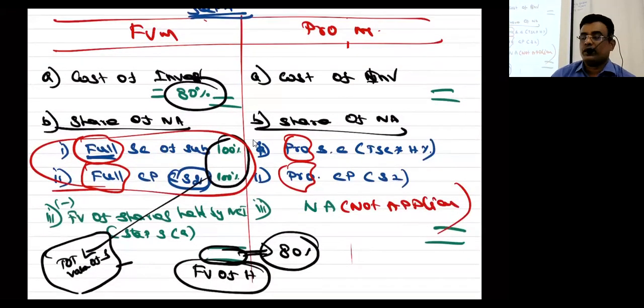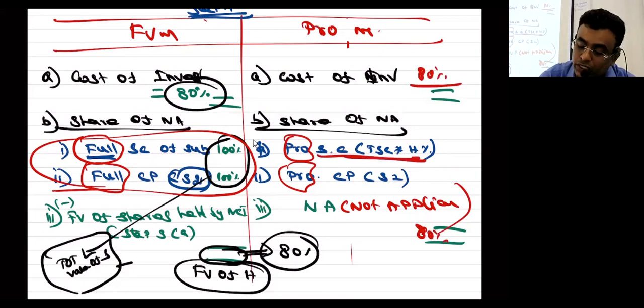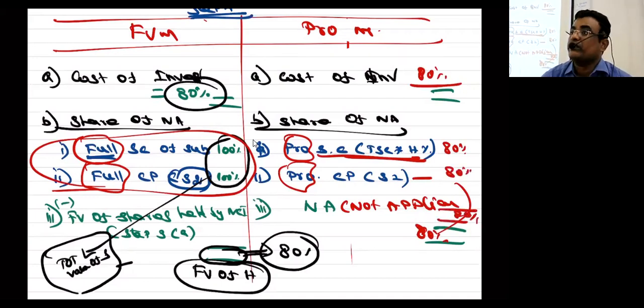Proportional. When you go with the proportional method, will it be at market or internal? Internal. This is 80%. Correct? This also should be 80% only. Okay, now listen. I consider proportionate share capital, so I consider only 80%. I consider proportionate CP, 80%. Already it is 80% only. Why should I reduce something else?